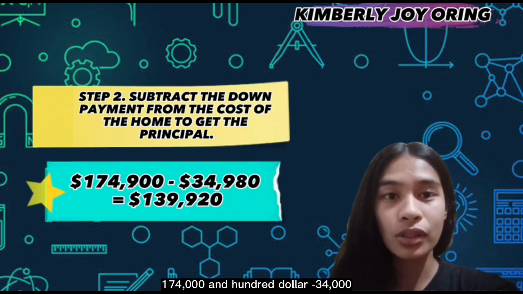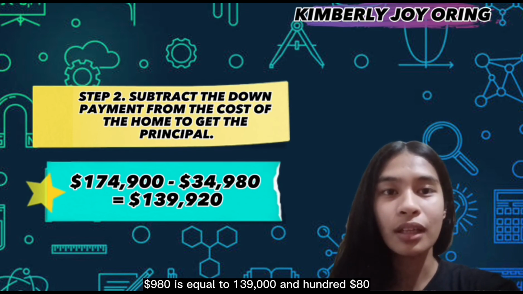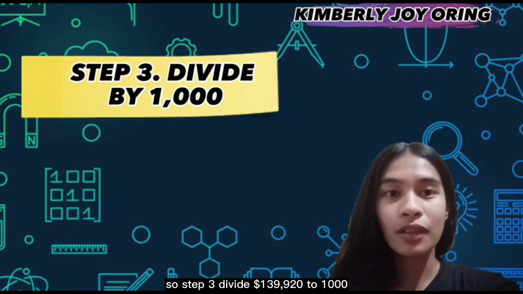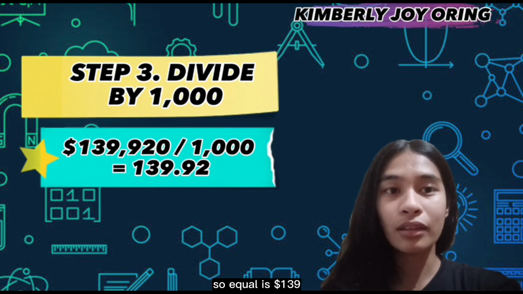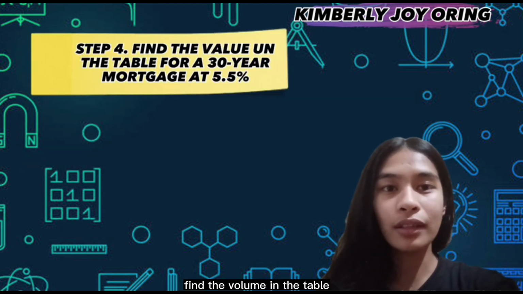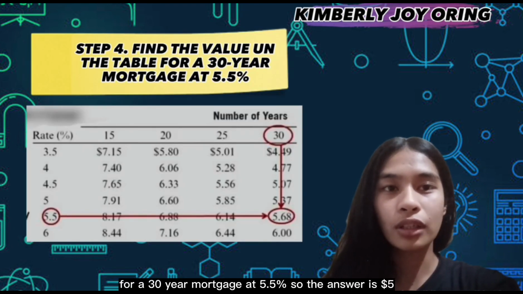Step 2, subtract the down payment from the cost of the home to get the principal. $174,900 minus $34,980 is equal to $139,920. Step 3, divide $139,920 by 1,000, which is equal to $139.92. Step 4, find the value in the table for a 30-year mortgage at 5.5%.